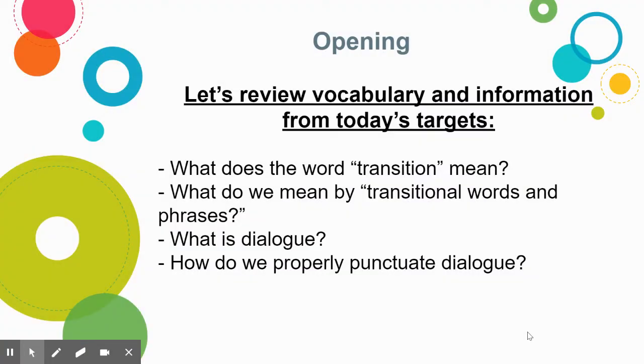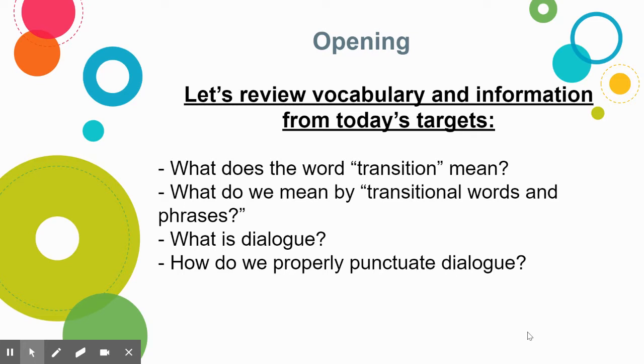Let's talk about vocabulary from the learning targets. The word transition means moving from one thing to another. So, transition words and phrases are words and phrases that take us from one section of a writing to another. Meanwhile, in the blink of an eye, after a while, before he knew it. Okay, those are some examples of phrases and words that move us from one thing to the next.